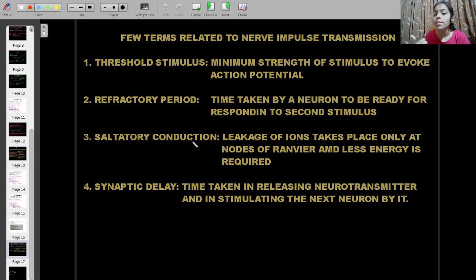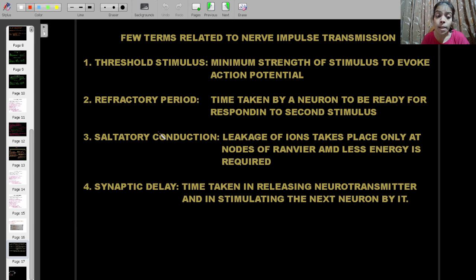Myelin sheath doesn't allow depolarization. This ionic exchange is not allowed. So only at the nodes the depolarization takes place. Such a conduction of nerve impulse, which takes place only at the nodes, is called saltatory conduction.